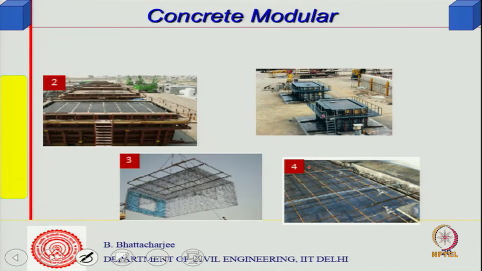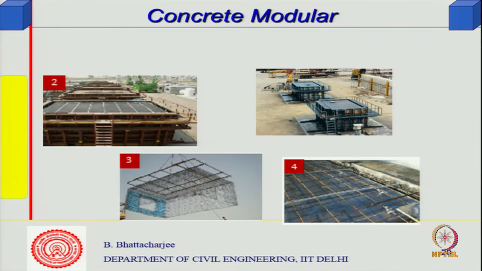So, they would possibly look something like this. This is a casting of a module, casting of the set. So, you have got a number of casting beds, not a single bed. For each module there will be one bed. There is a kind of reinforcement placing.